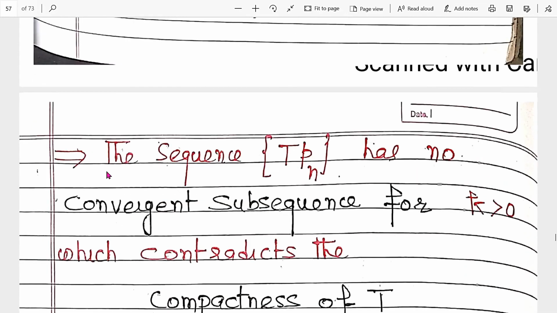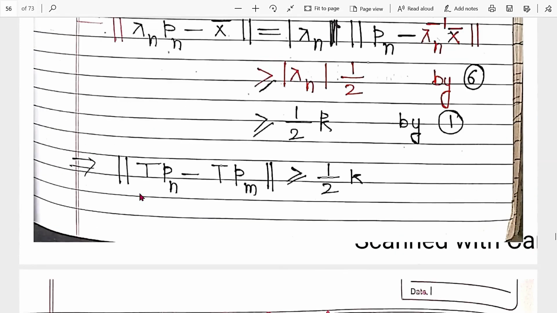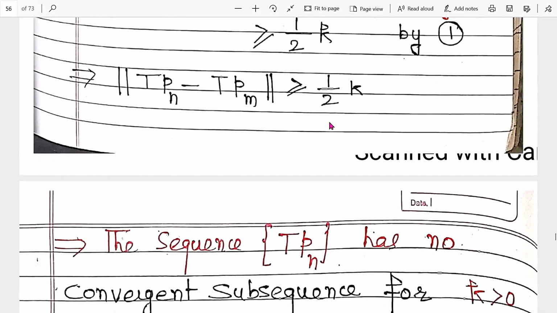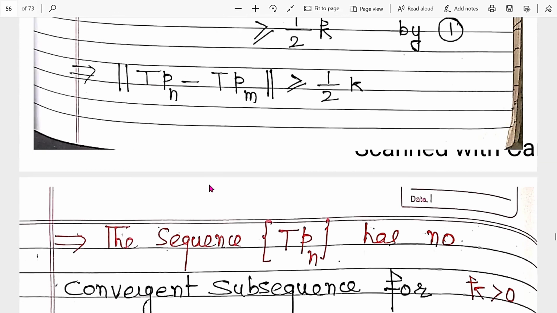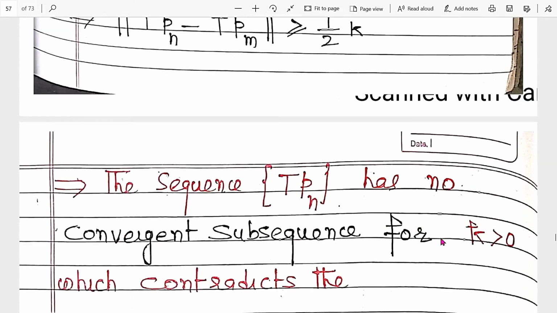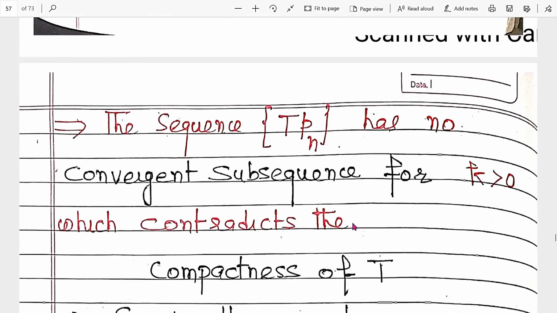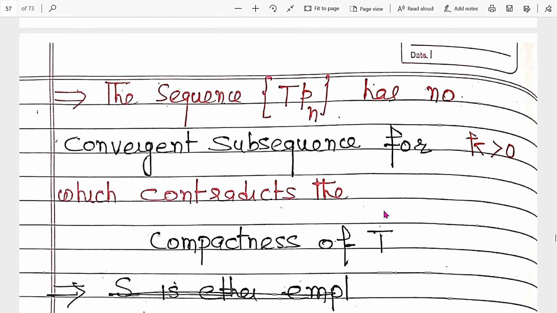It implies the sequence T p_n has no convergent subsequence. Why? Because it is not a Cauchy sequence. If it is not a Cauchy sequence, it has no convergent subsequence, which contradicts the compactness of T. So what is the compactness of T?